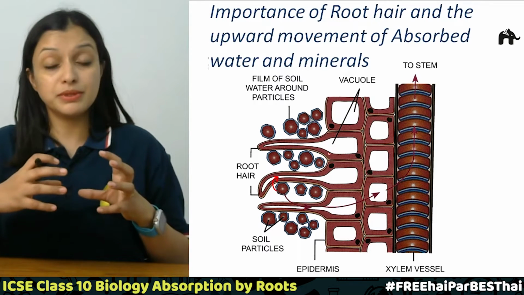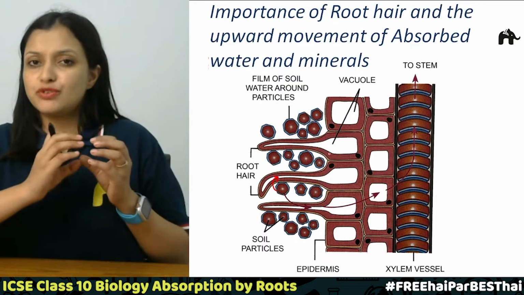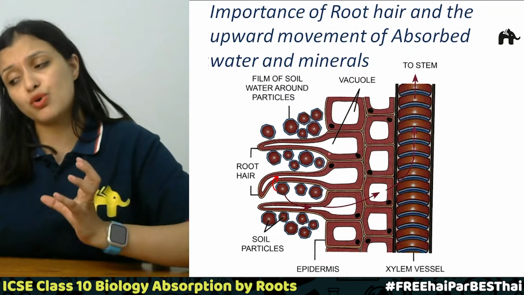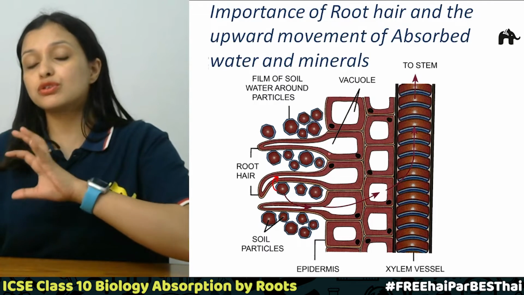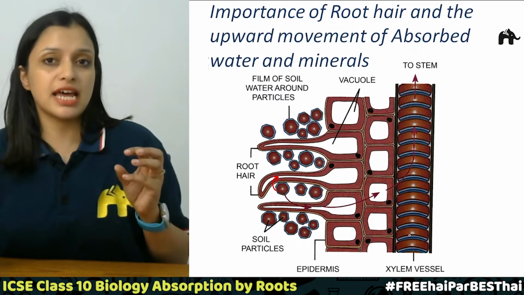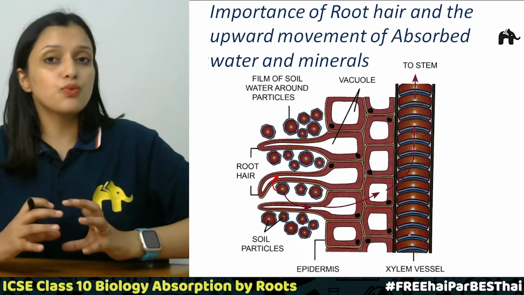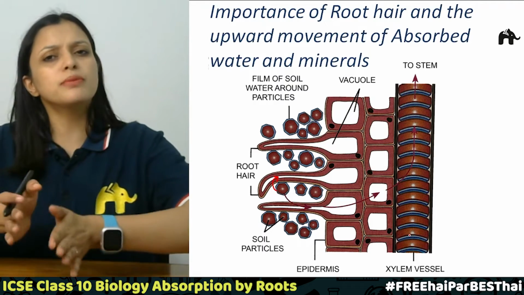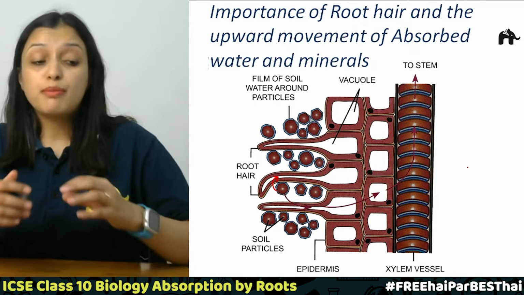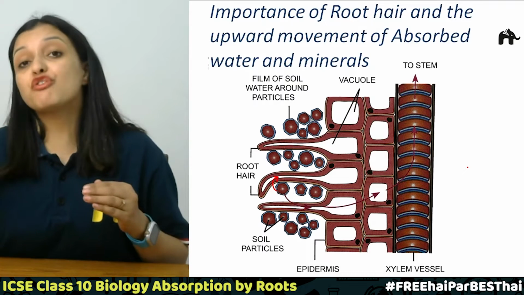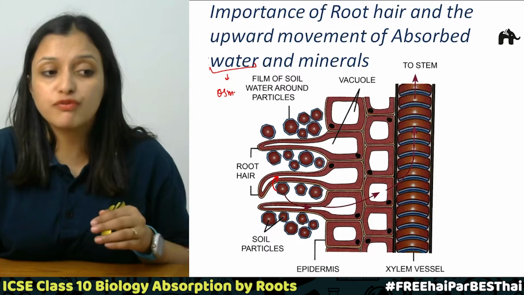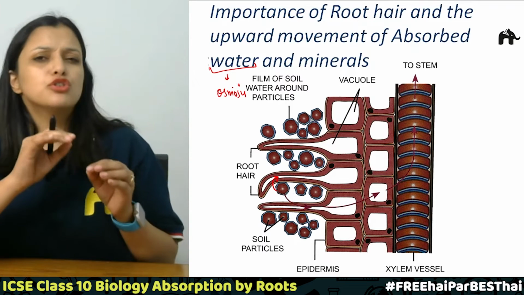One cell will become turgid as we discussed, and then it will push the next cell, then the water will move into the next cell, and it will push the next cell, then water will move into the next cell. This is how the water moves, and so finally these water molecules reach the xylem vessel, and from the xylem vessel this water is conducted into the stem, and from the stem it is sent to all the parts of the plant. So we just spoke about how the upward movement of water takes place, right? It takes place by the process of osmosis. Correct?